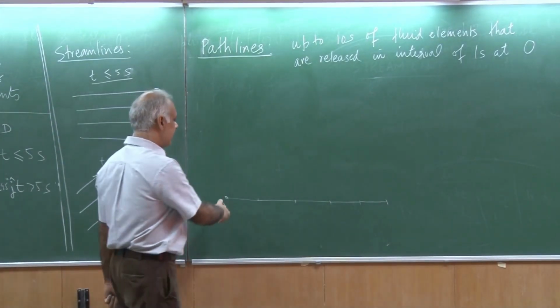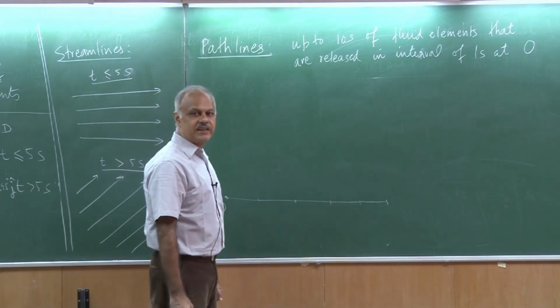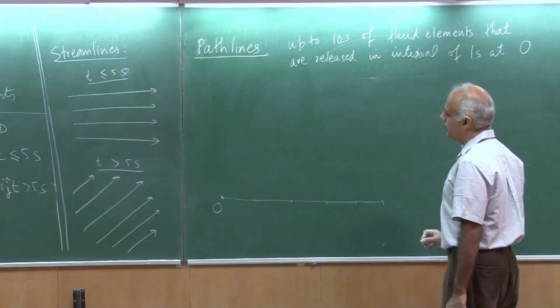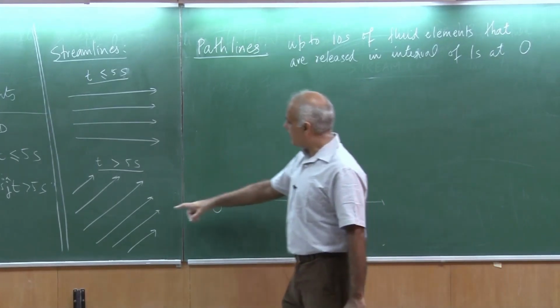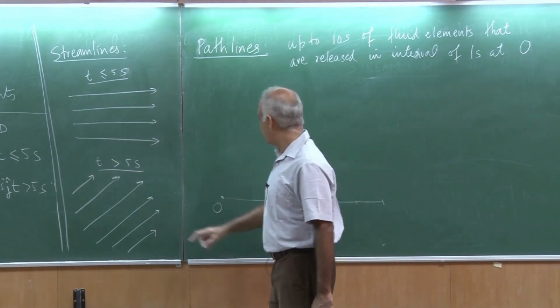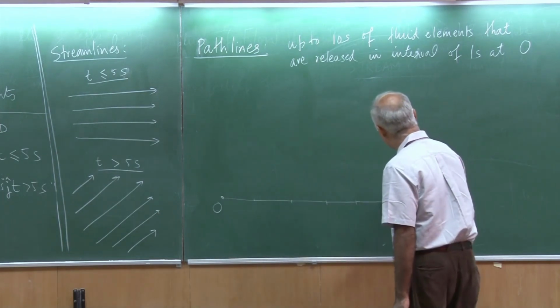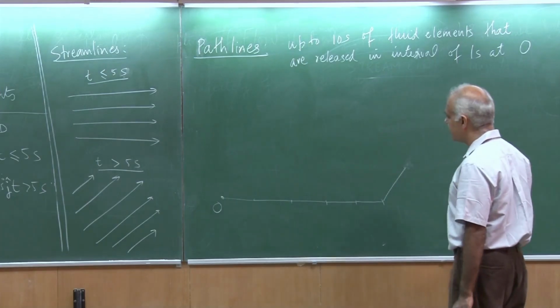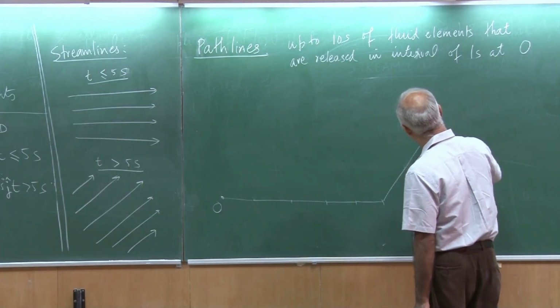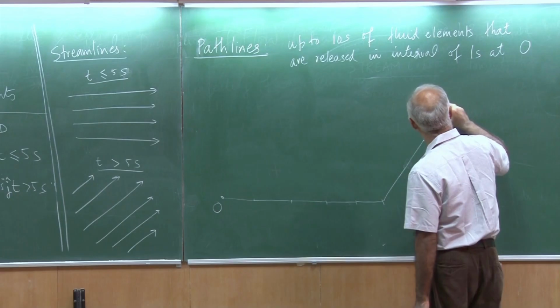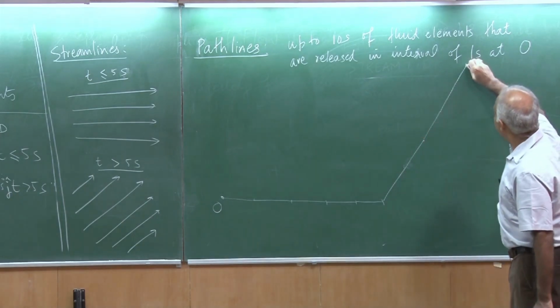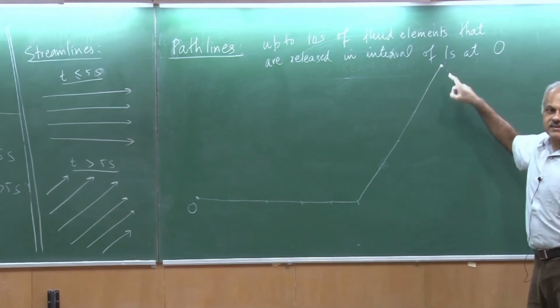Okay, so this is roughly 5 meters it has reached in 5 seconds, and then at 5 seconds suddenly the flow direction changes, and now this guy is going to go like this. Okay, so this is what it travels in 6 seconds, and over here in 7, over here in 8, 9 and 10. So this is where the particle reaches after 10 seconds.